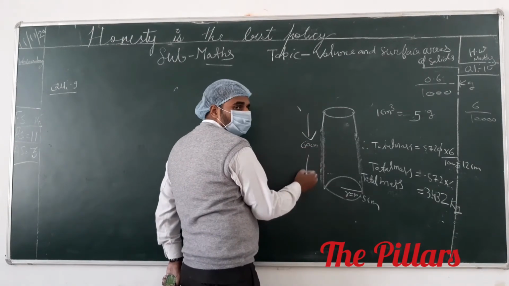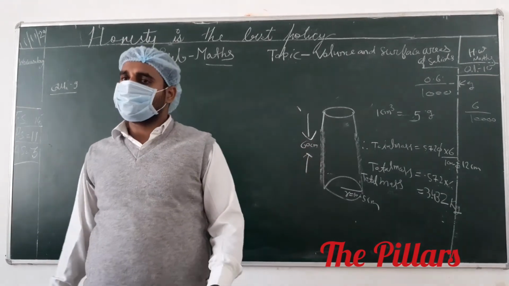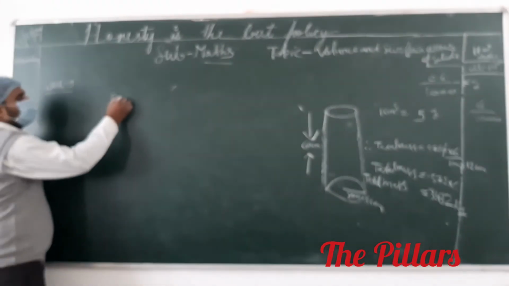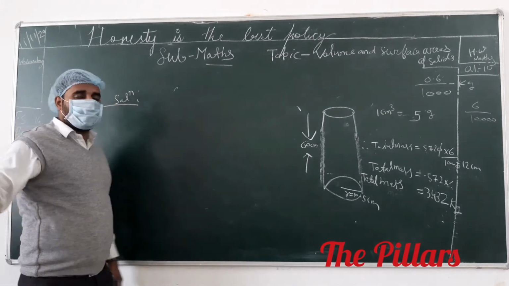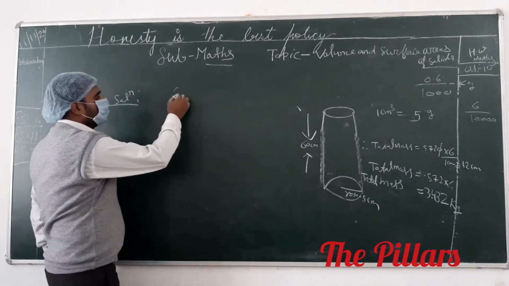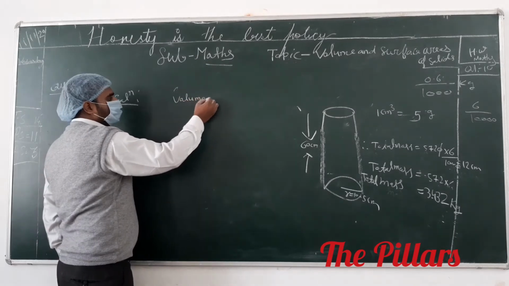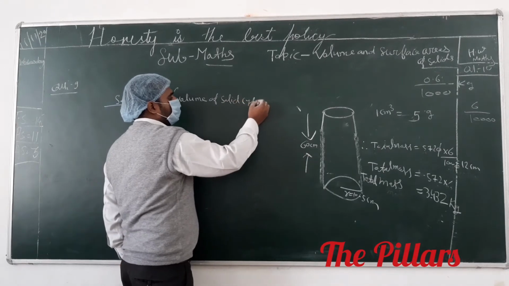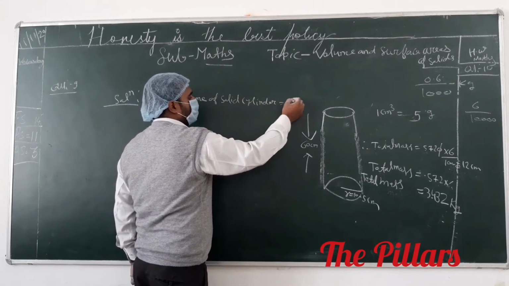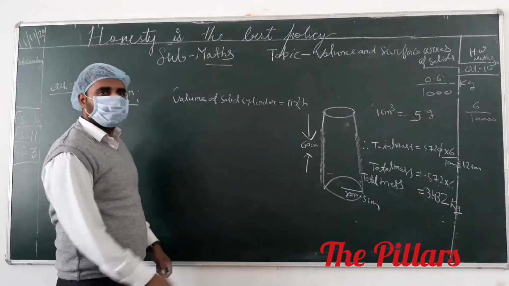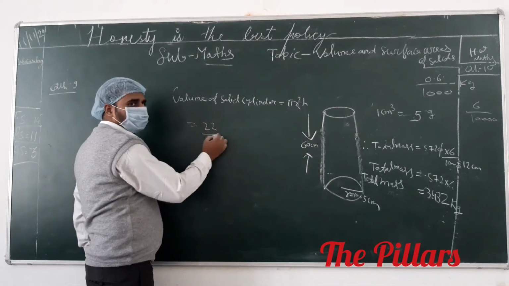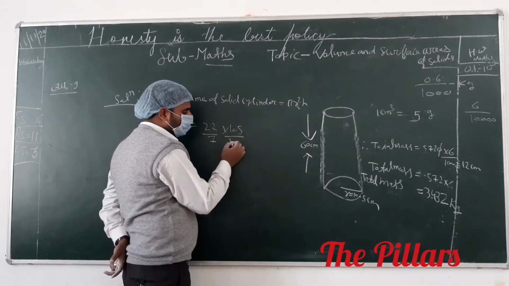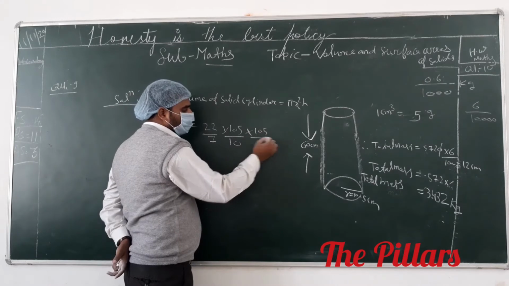First we should calculate the volume. Volume of solid cylinder equals pi r square h. Get down. Anyone write it out? Pi equals 22 by 7. r equals 105 upon 10.